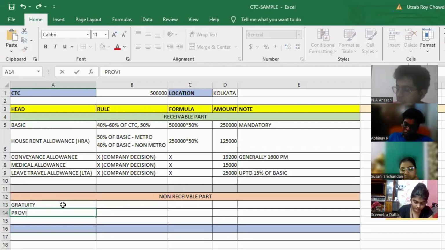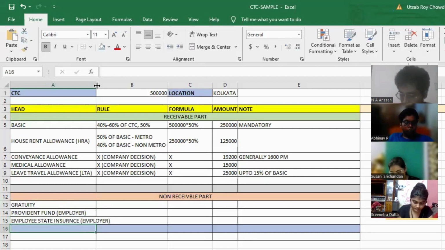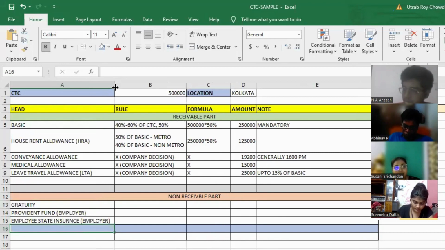It can be Provident fund, employer. It can be employee state insurance or ESI, again, this is for employer. So I can have 3 or I may have many, but I'm giving you some standard example.